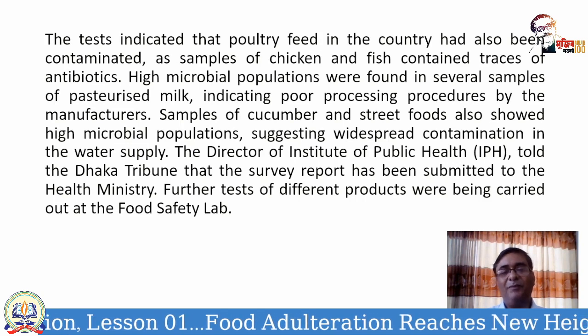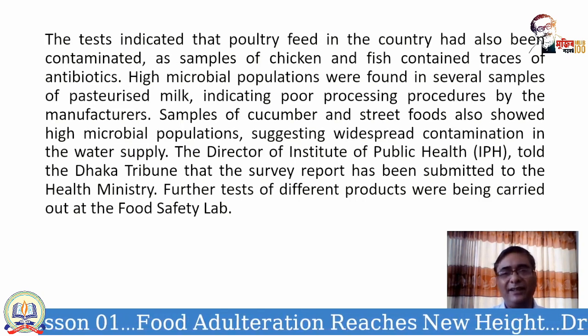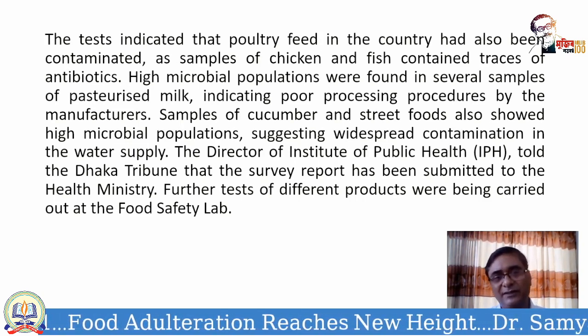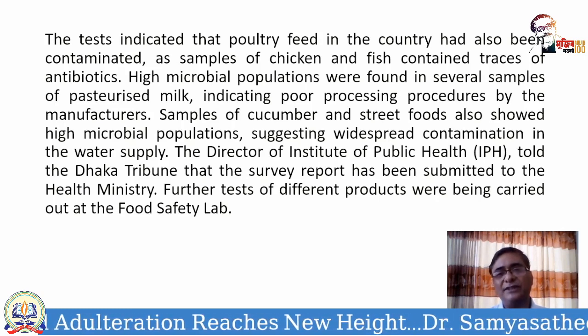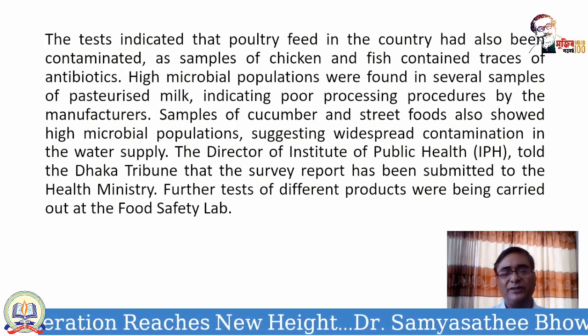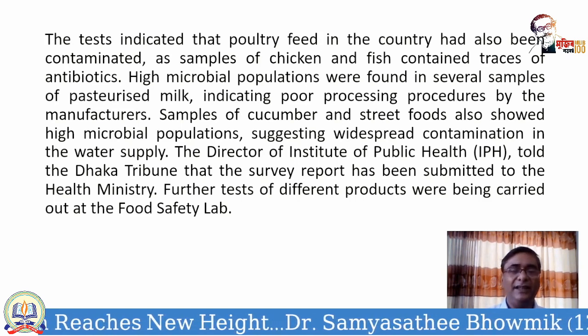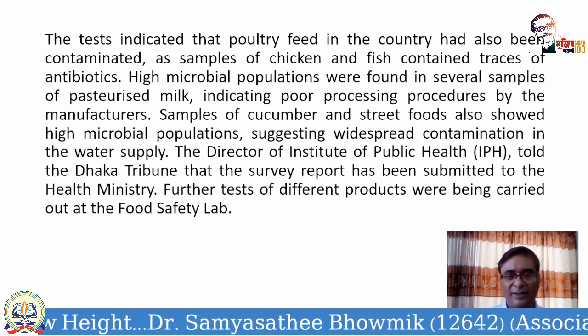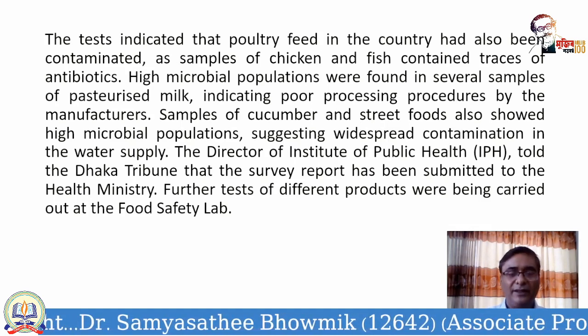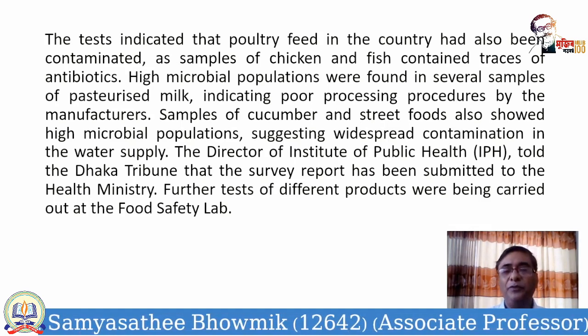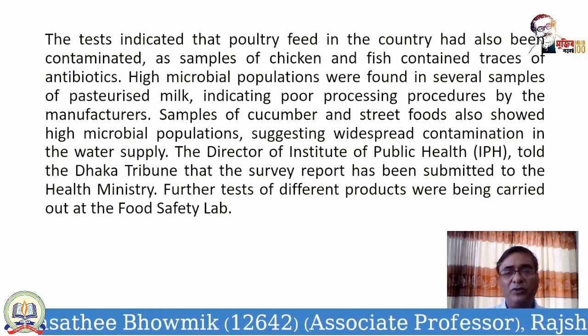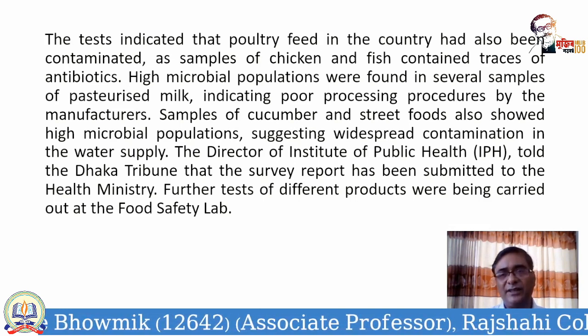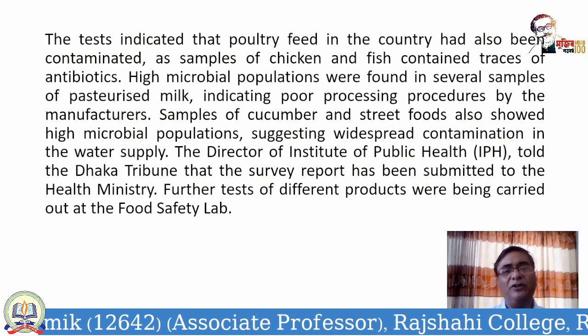Still, microbial populations, that means bacteria, were found in pasteurized milk, indicating poor processing procedures by the manufacturers. So what does it indicate? It indicates that people involved in manufacturing these dairy products or milk are not doing it properly. Samples of cucumber and street foods also showed high microbial populations.